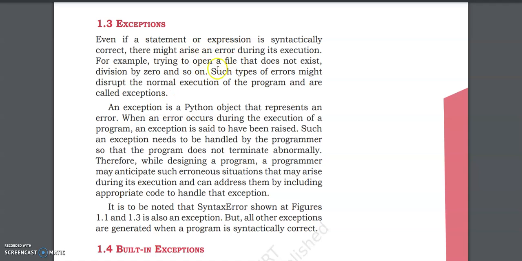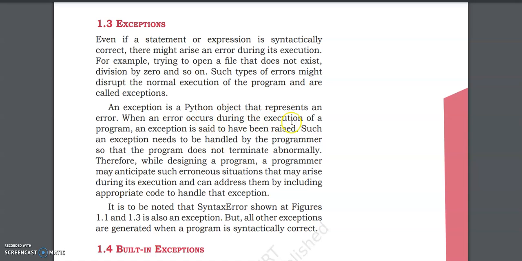So these are not syntax errors. Whenever they come up during the execution and they disrupt, that is, spoil or stop or slow the normal running of a program, we call them exceptions. Exceptions come from the word except, and you know, except means something that is taken separately out. An exception is a Python object that represents an error. We have also studied that in Python, everything is an object. Among them is exception, and it represents an error.